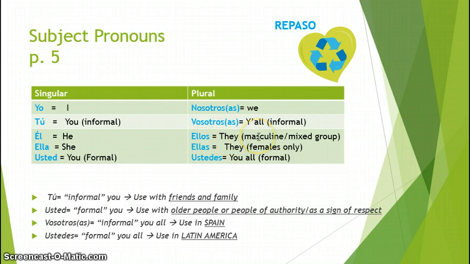Is it an only guys group? Is it a mixed group? I will use ellos. If it's only females, I will specifically use ellas. Finalmente tenemos ustedes. This is the you all formal.